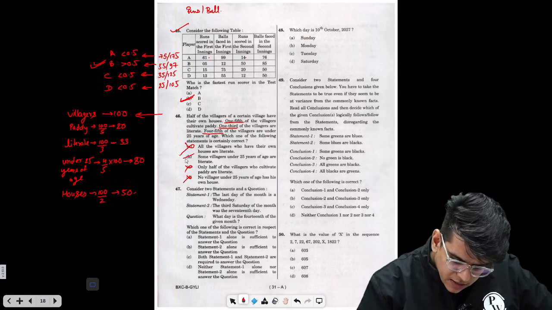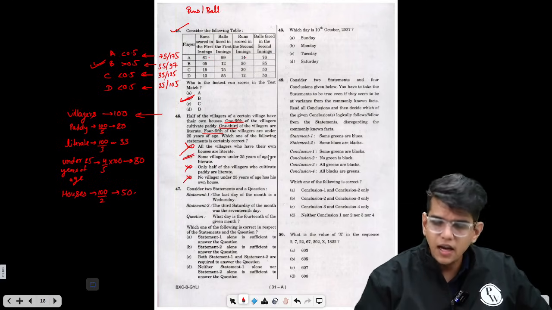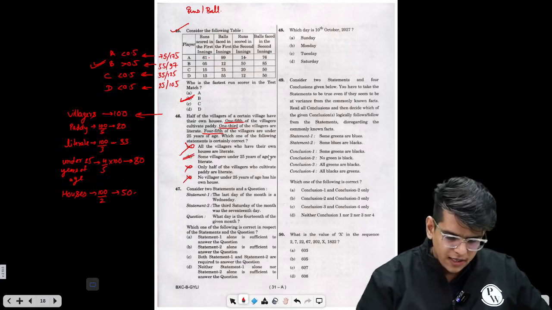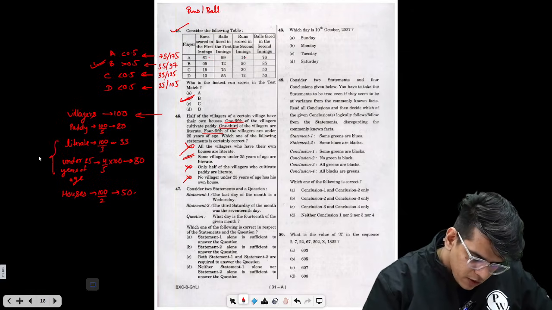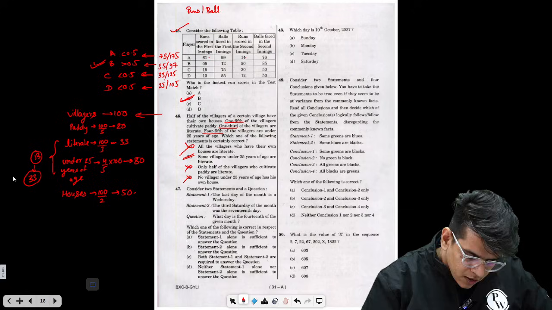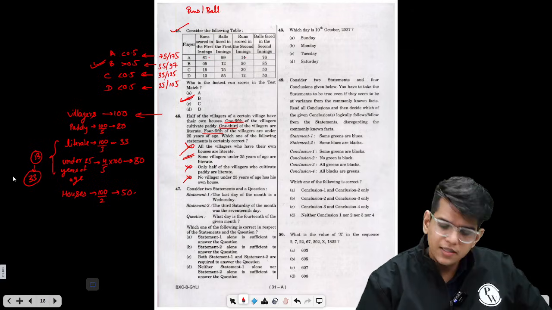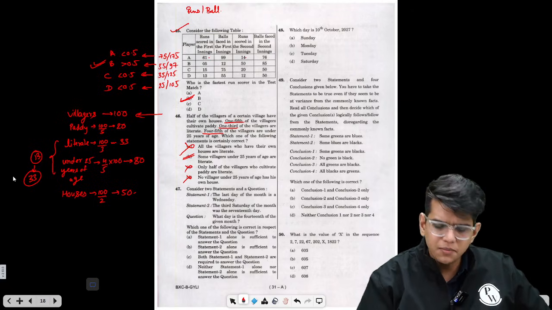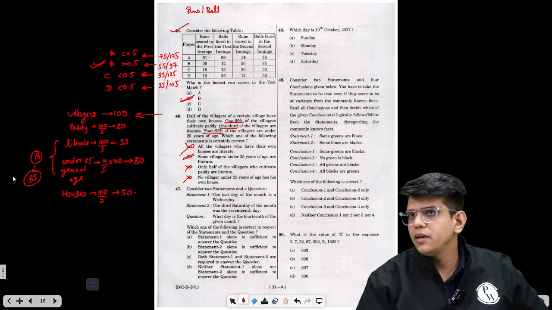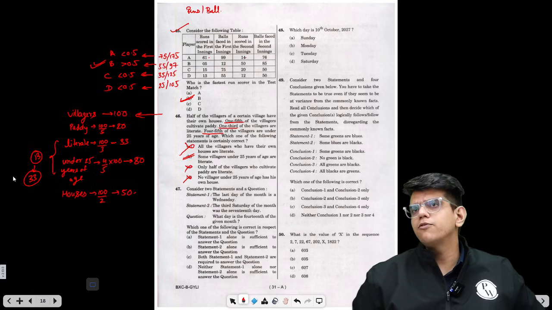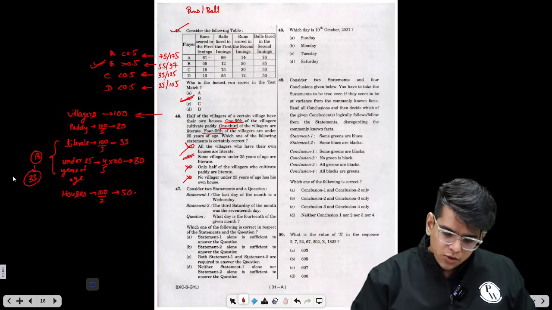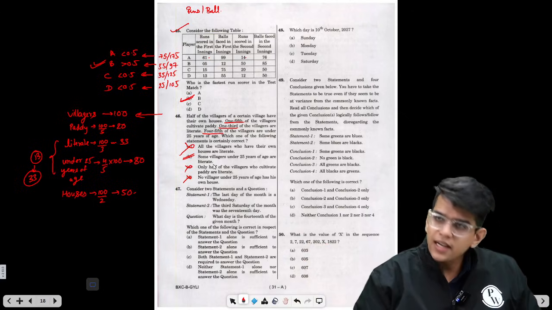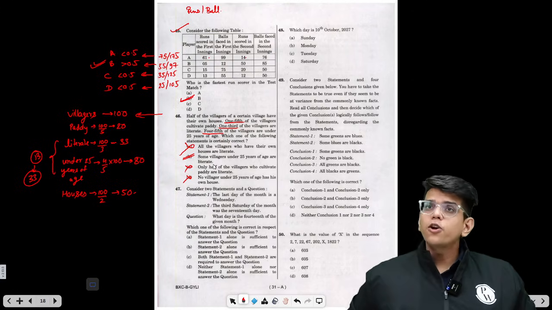Only the option left is this: some villagers under 25 are literate. Right? Because literate people are 33. At minimum, the intersection between these two will be 13, and the maximum it can get to is 33. So the range of literate people under 25 years of age is 13 to 33, right? So some villagers under 25 years of age are literate, that you can say for sure.